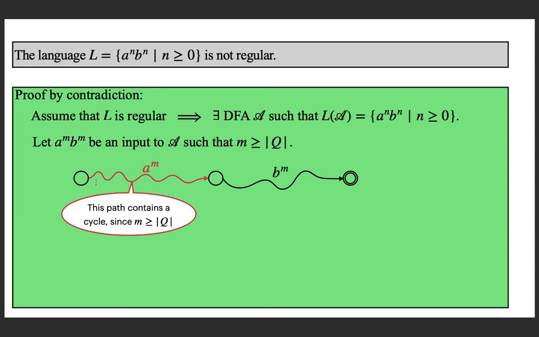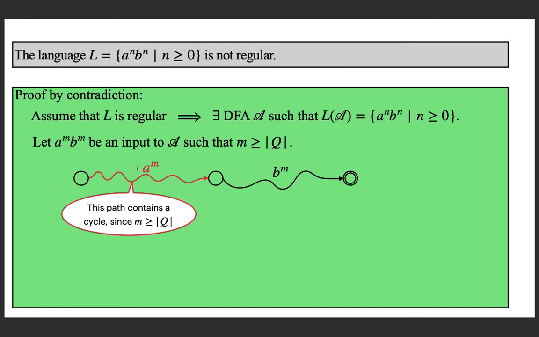So the length of this path is m, which is greater than or equal to the number of states in the DFA. Then from the previous result we know that this path must contain a cycle.